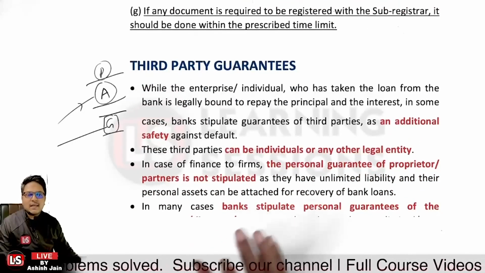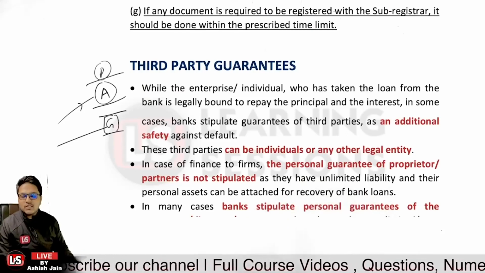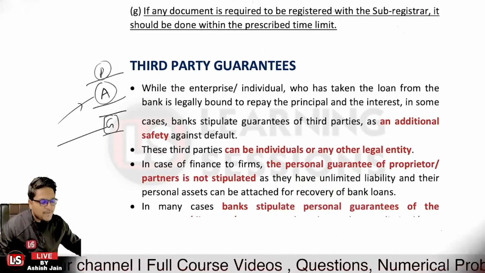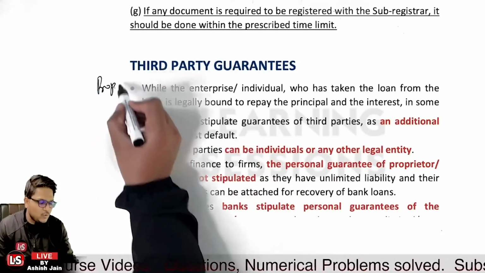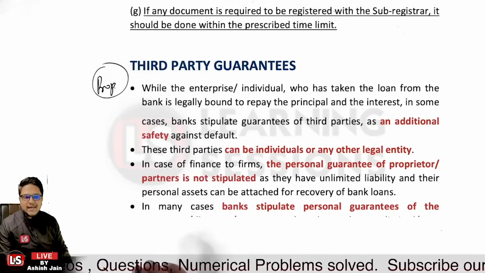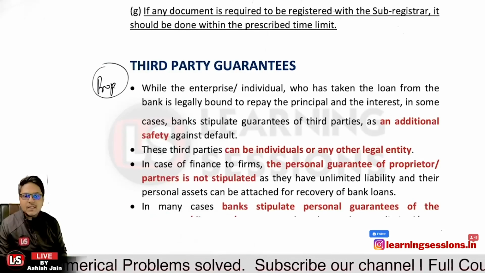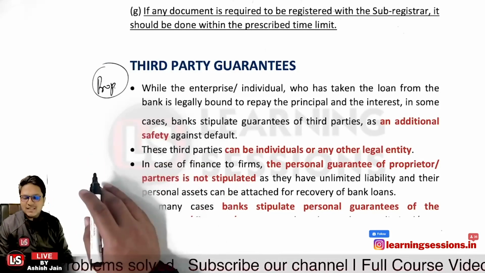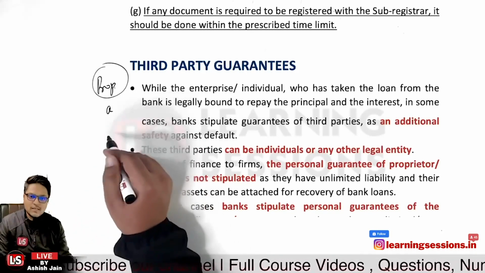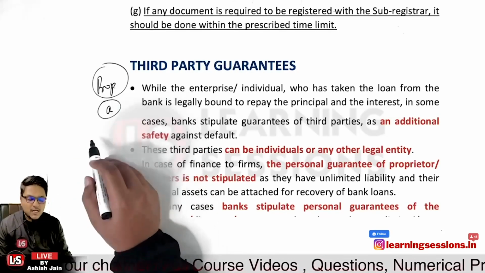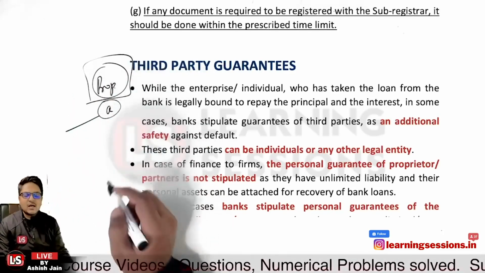Further, these third parties can be individuals, or they can be any other legal entity also. And in case there is finance to firms, let us say you are going to finance a proprietorship firm, you are going to lend to the proprietorship firm over there. In that particular case, it should not be the case that we ask for a third-party guarantee from person A, the proprietor, because person A, being the proprietor of the proprietorship firm, already has unlimited liability.